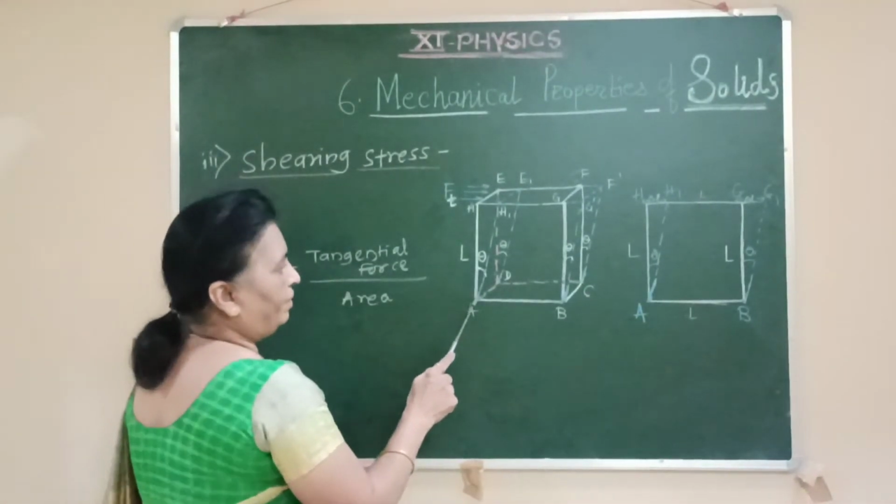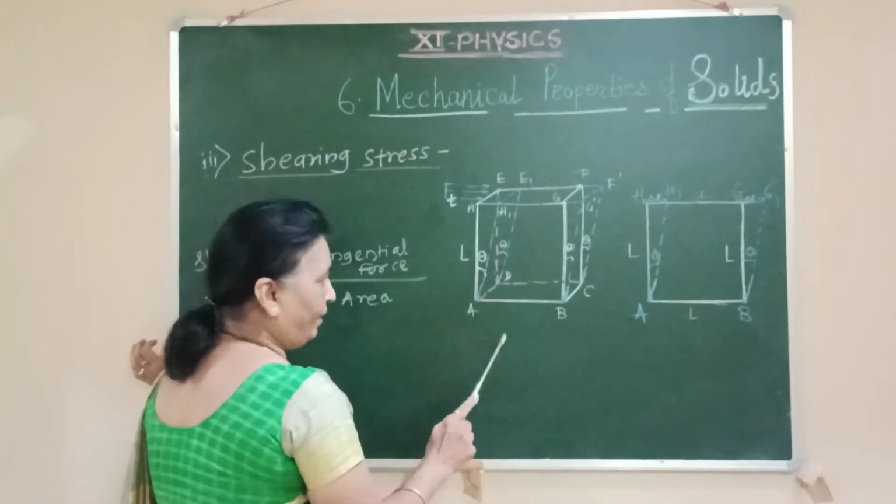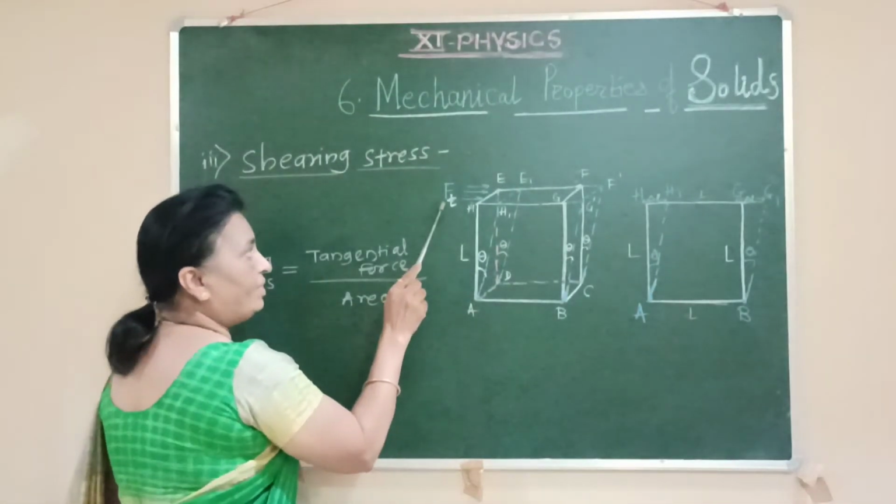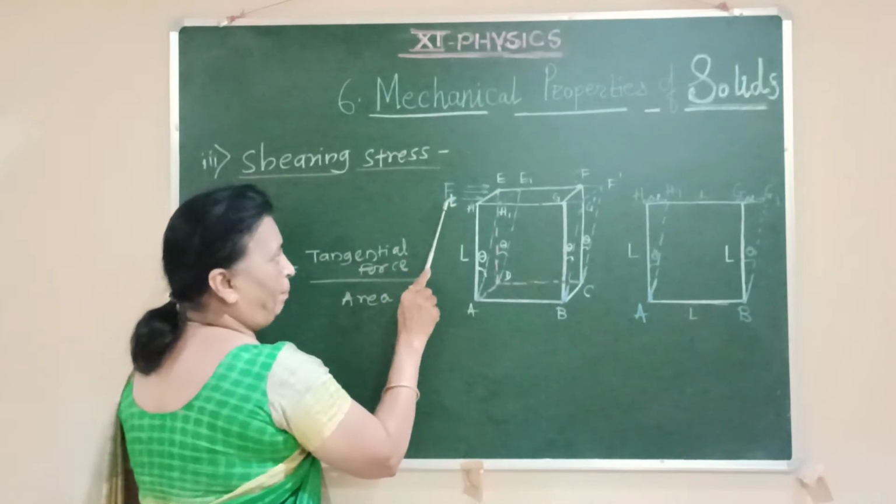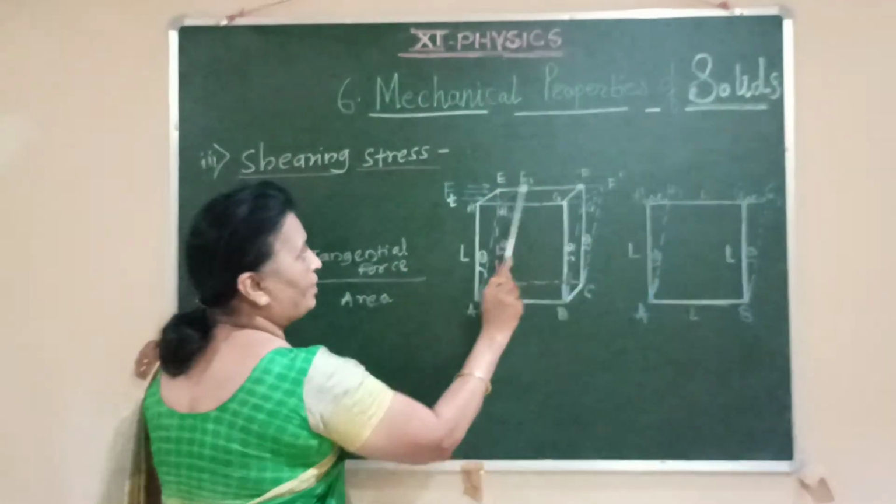The base of the cube A, B, C, D is fixed, and the tangential force is applied to the upper surface of the cube.